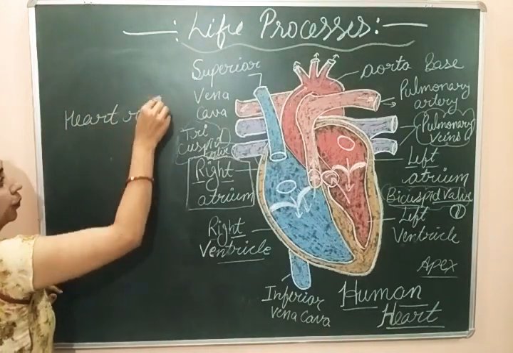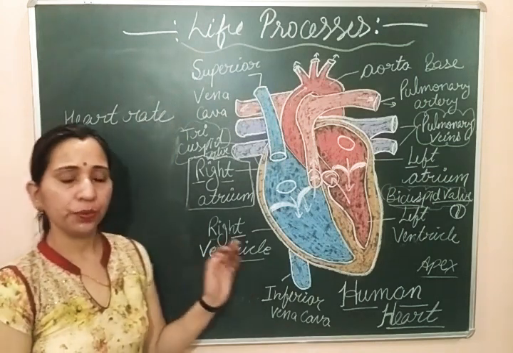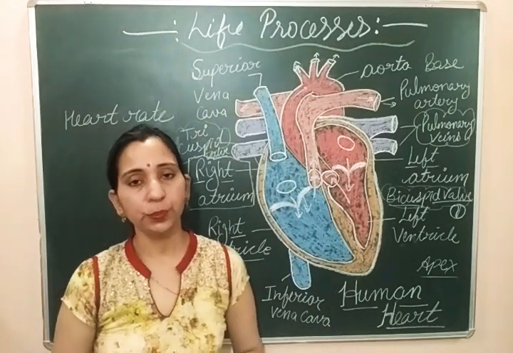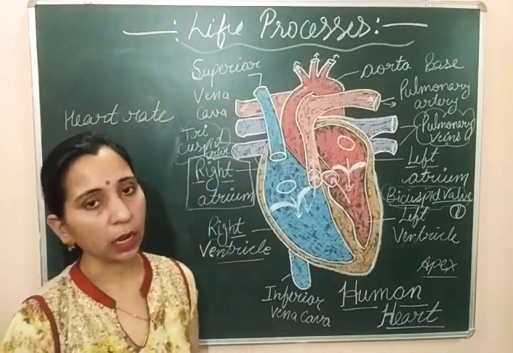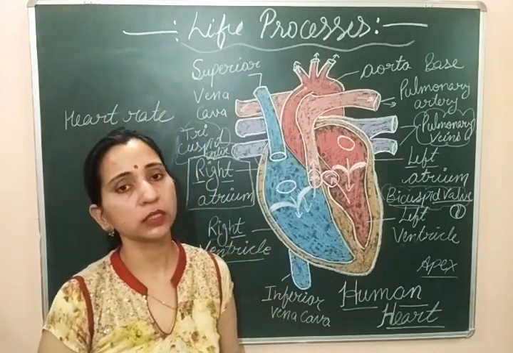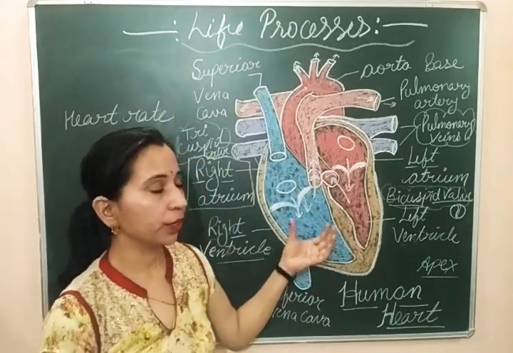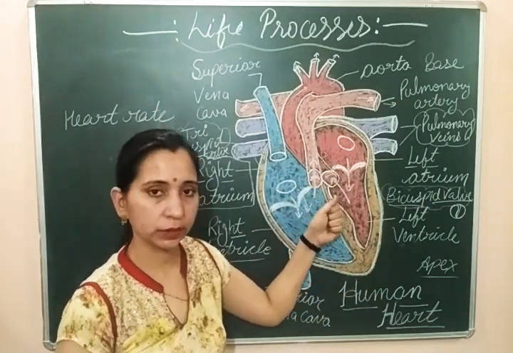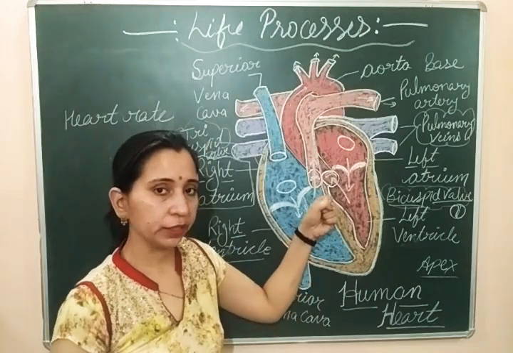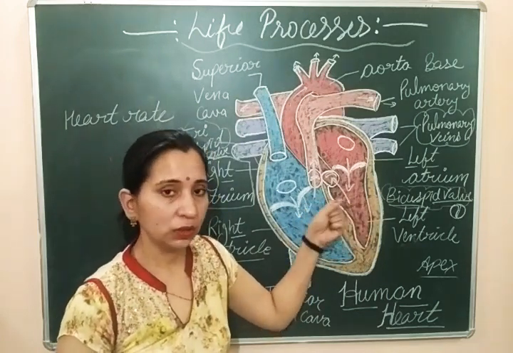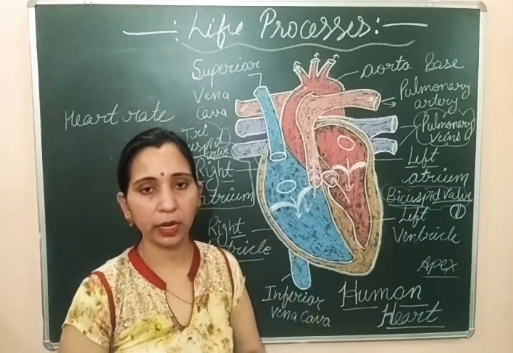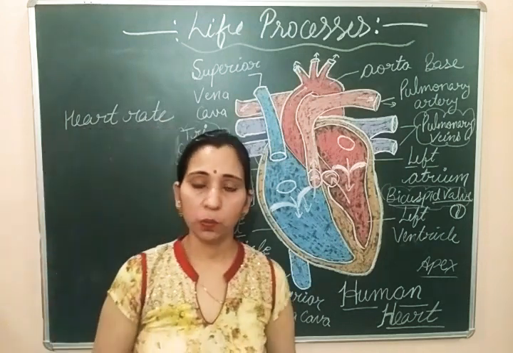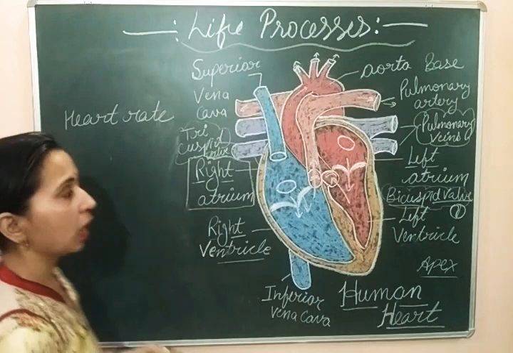What is heart rate? As I already told you in the previous video, the heart beats 70 times per minute. What is heartbeat? The rhythmic contraction and relaxation of the heart is known as heartbeat. As we have already discussed, to send the blood out of the heart, the chambers contract, and after contraction they relax to receive the blood. So this continuous rhythmic contraction and relaxation of the heart is known as heartbeat, and the number of heartbeats per minute is known as heart rate.